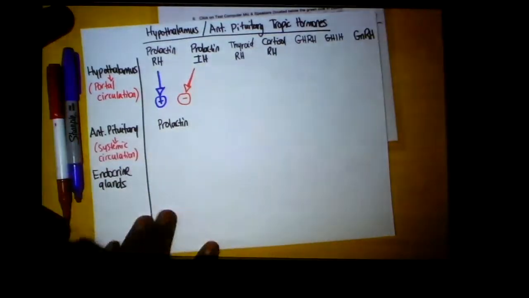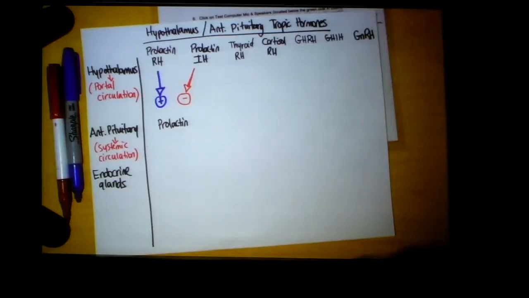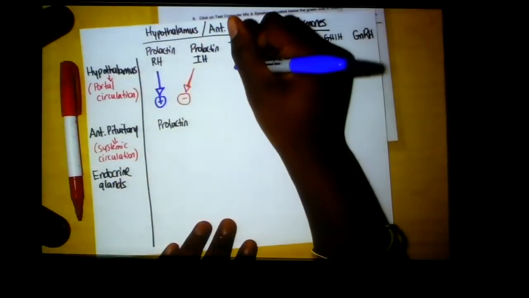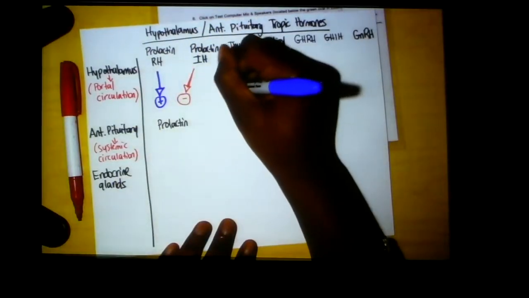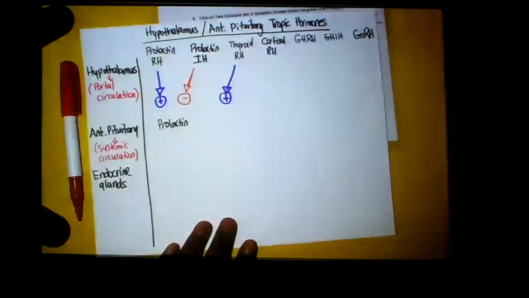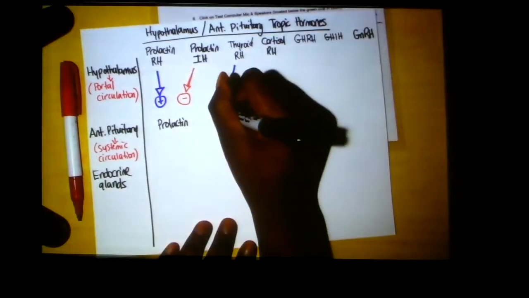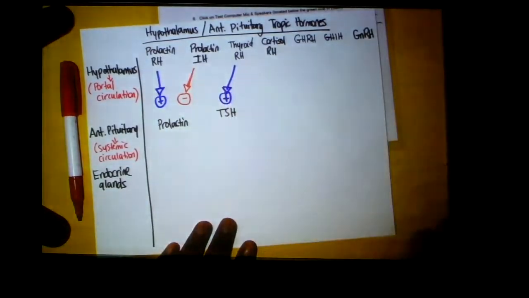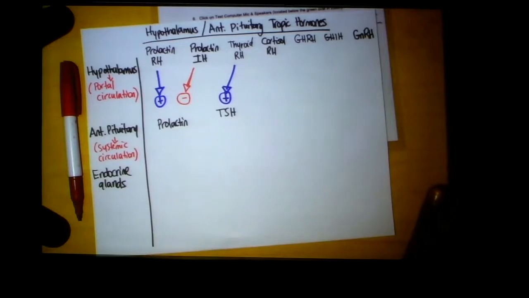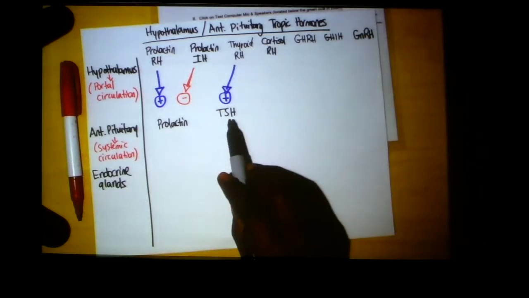Thyroid releasing hormone is going to stimulate thyroid stimulating hormone. Thyroid stimulating hormone, okay? So don't confuse the stimulating hormone and the releasing hormone here, okay? Thyroid releasing hormone stimulates the anterior pituitary to release thyroid stimulating hormone.